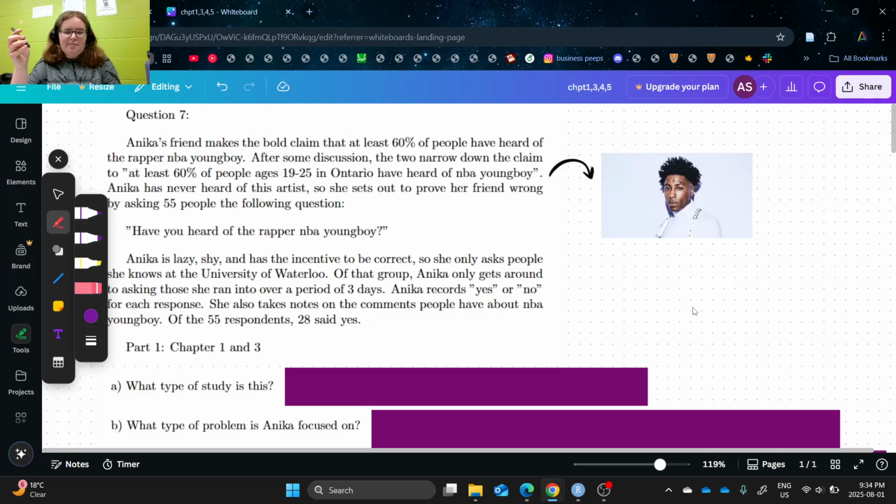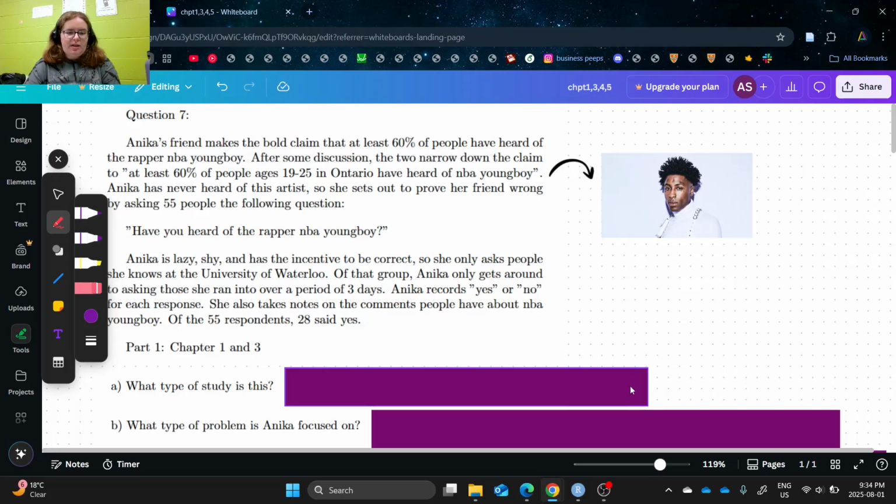I'm kind of lazy, kind of shy, and I also have the incentive to be correct. So I only ask people I know at the University of Waterloo. And of that group, I only get around to asking those I ran into over a period of 3 days. I record yes or no for each response, and I also take some notes on the comments people have about NBA Youngboy, because some of the things people said were kind of amusing. But of the 55 respondents, 28 said yes.